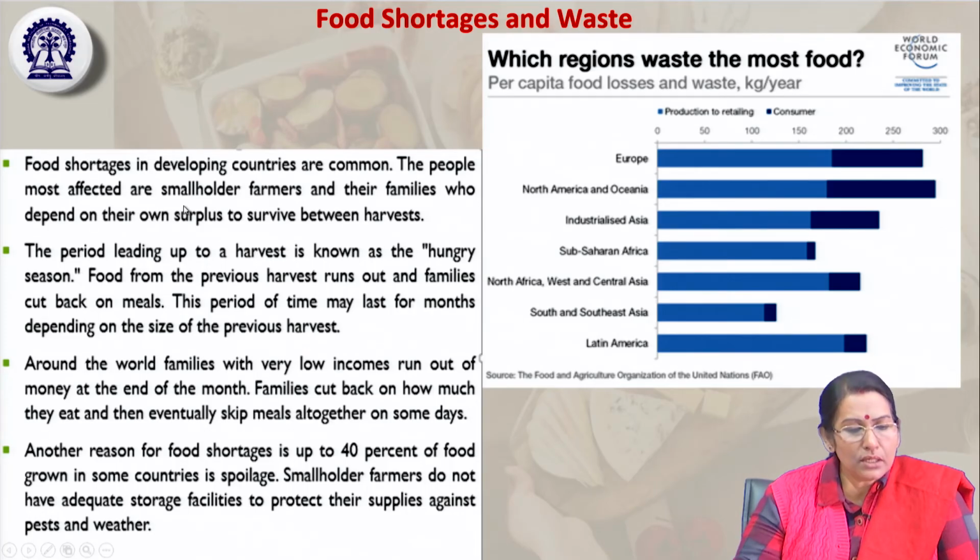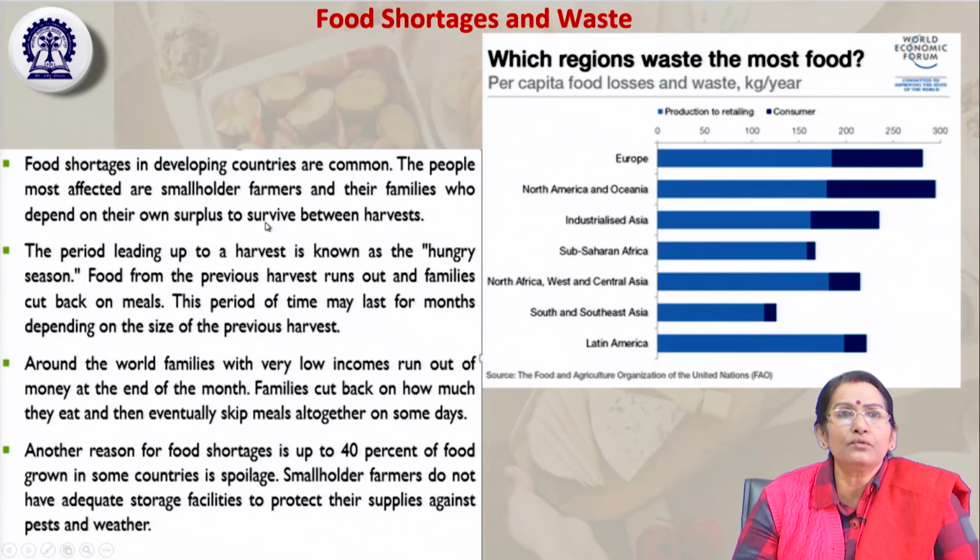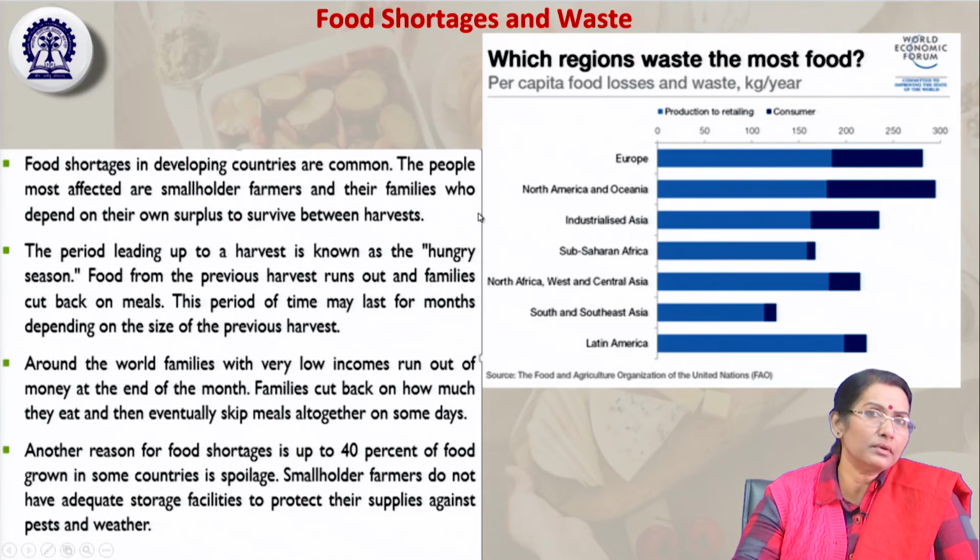So in food shortage, again, why does food shortage take place? Because food shortage is very common in developing countries. Why? The people are not so informed or educated to learn about the new techniques and strategies of preservation, and moreover, it also affects smallholder farmers, whose families depend on their own surplus grains and survive between the harvests, but they don't know the exact mechanism, or they don't have the resources to preserve the food grains.